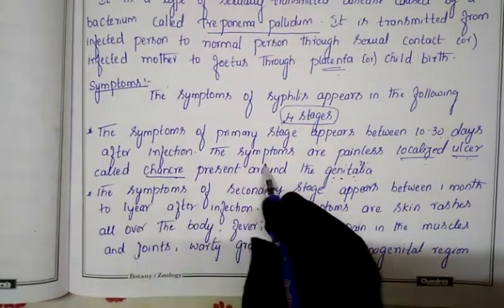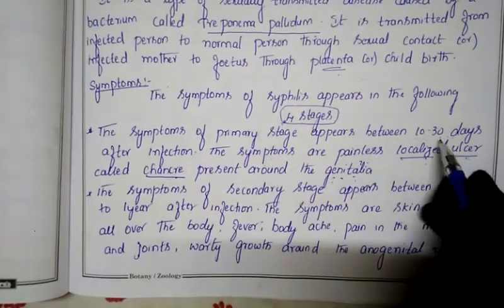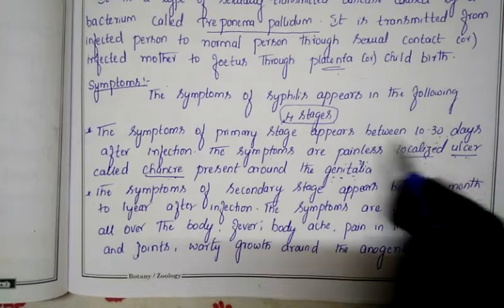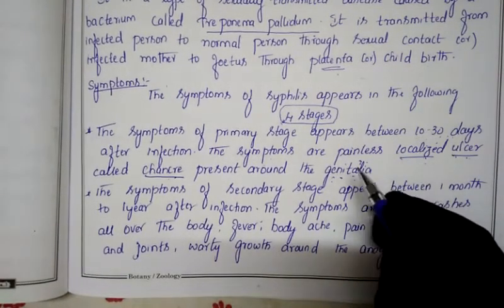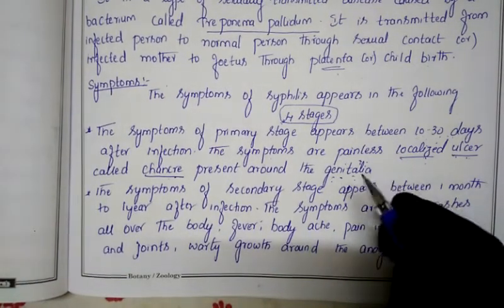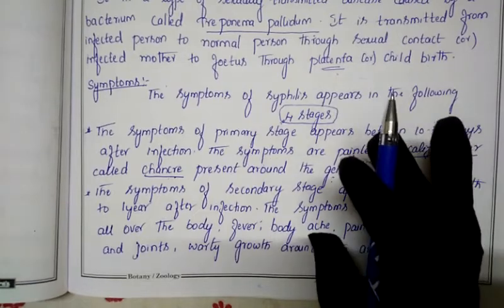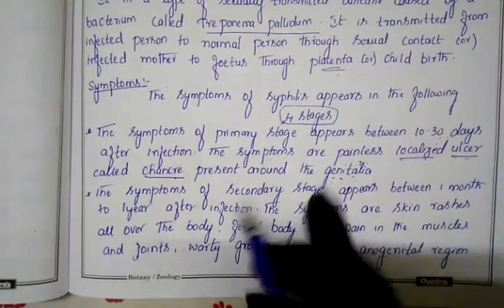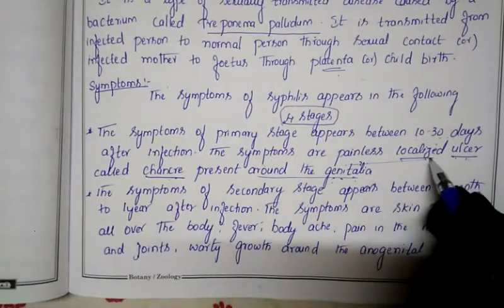These first symptoms show only after 1 month, that is 30 days after entering the body. Suppose today the bacteria has entered the body, the symptoms will not show today itself. The symptoms will show after 1 month. After 1 month, these are the first symptoms that will be shown.